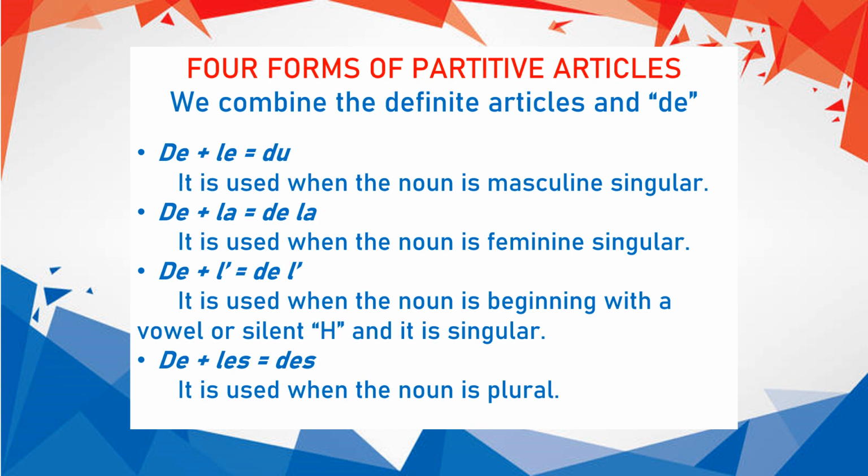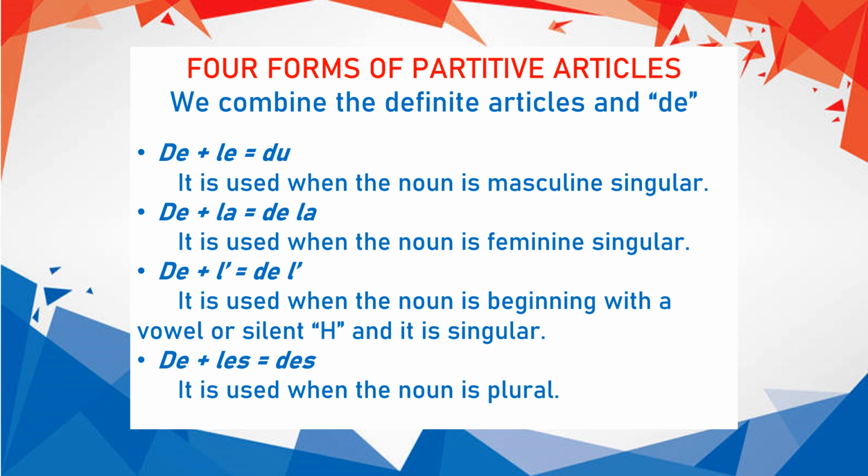So here are the combinations of partitive articles. We combine the article de with the 4 forms of the definite articles, which are le, la, l'apostrophe and les, and we get the partitive article. The first combination here, de plus le, changes into du. This combination, du, is used when the noun is masculine singular and in the sentence we have to use a partitive article. So we'll use this combination. Of course, we'll see the examples further on in this video.